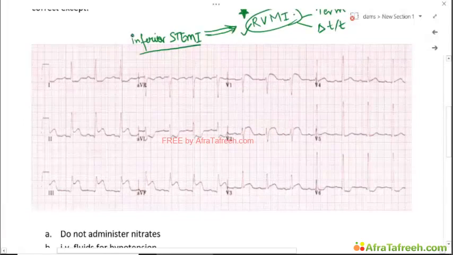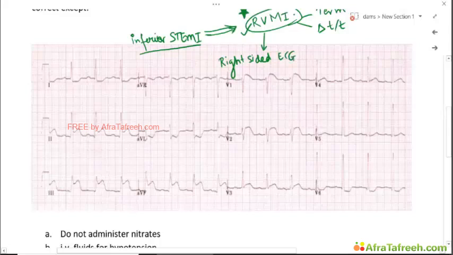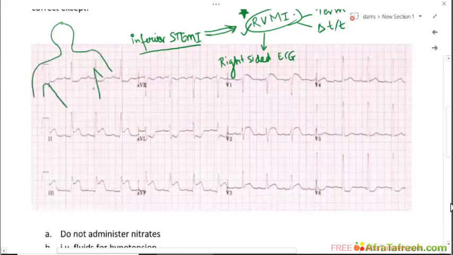So how can you suspect it? The best way to diagnose right ventricular myocardial infarction is to get right-sided leads, which means if this is the midline, normally the ECG leads are placed on the left side.